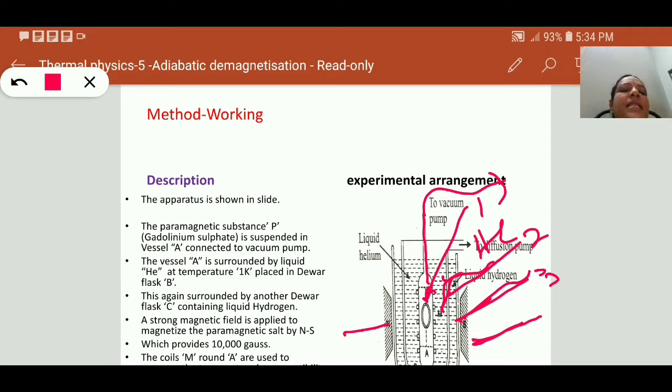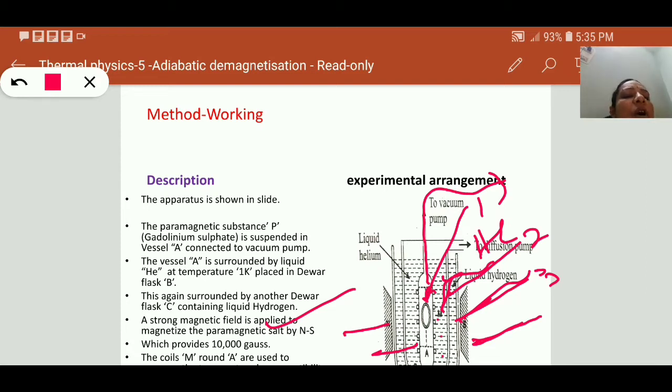Next, by using the N and S magnets, a strong magnetic field is applied, which provides a 10,000 Gauss field. To apply a magnetic field, we have an arrangement of magnets. Here you are observing these small round coils.